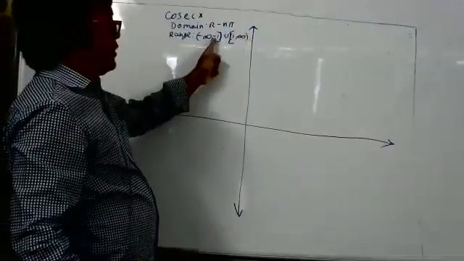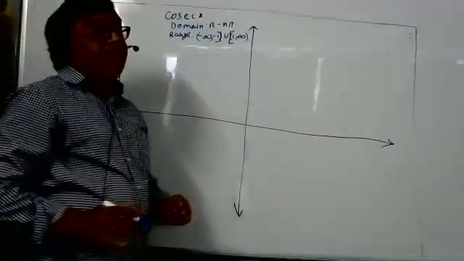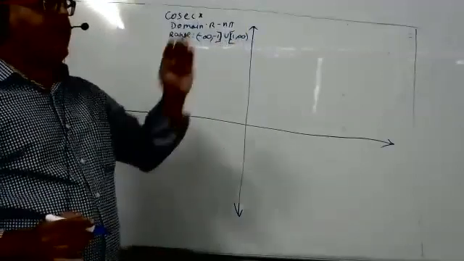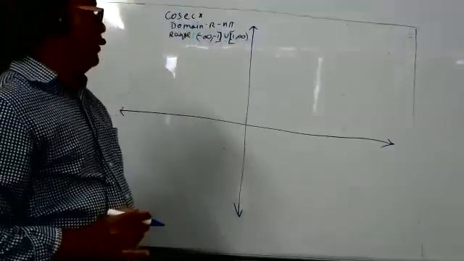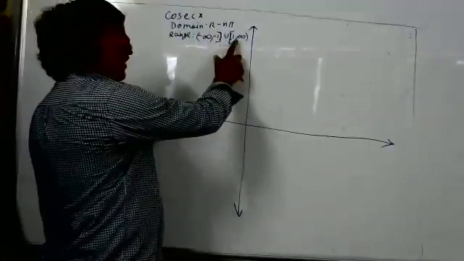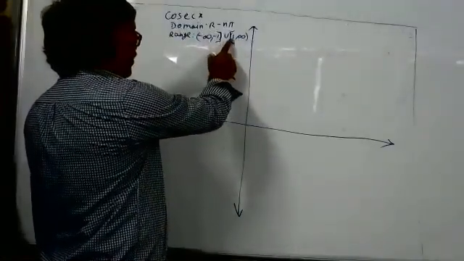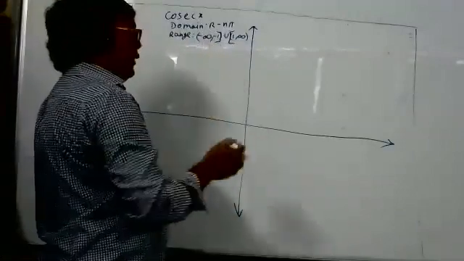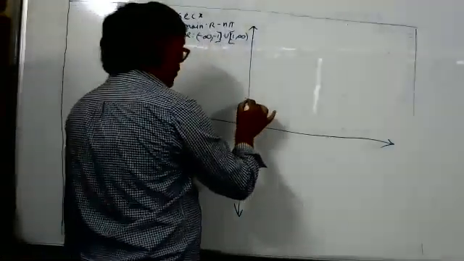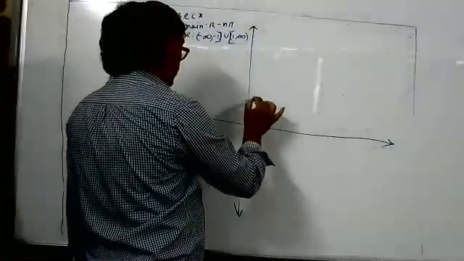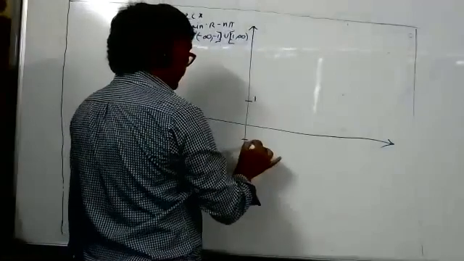Minus infinity to minus 1 union 1 to infinity means the graph will be always above 1 and below minus 1. No part of the graph will be between 1 and minus 1, because you will not get an answer between 1 and minus 1. So this is 1 and this is minus 1.